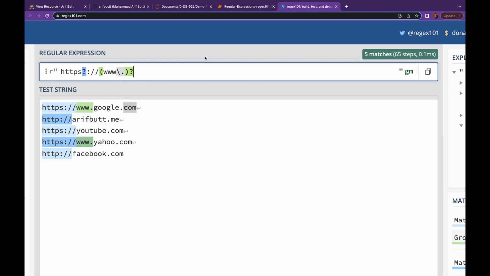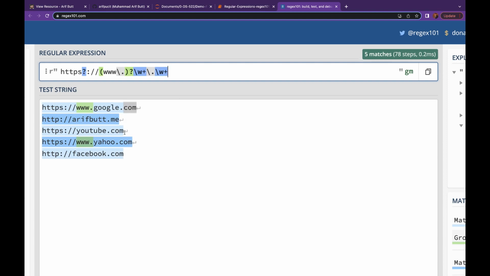Great. And then I have some alphanumeric characters, so let me put a backslash w with a plus sign, one or more, and then again we have a dot, backslash dot, and then finally again we have alphanumeric characters. Let me use backslash w again, and let me put a plus quantifier, and they all are selected.